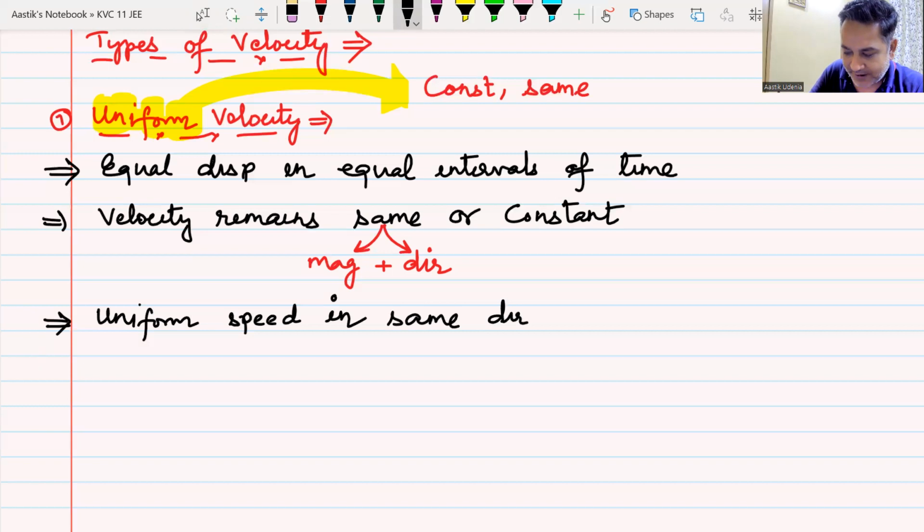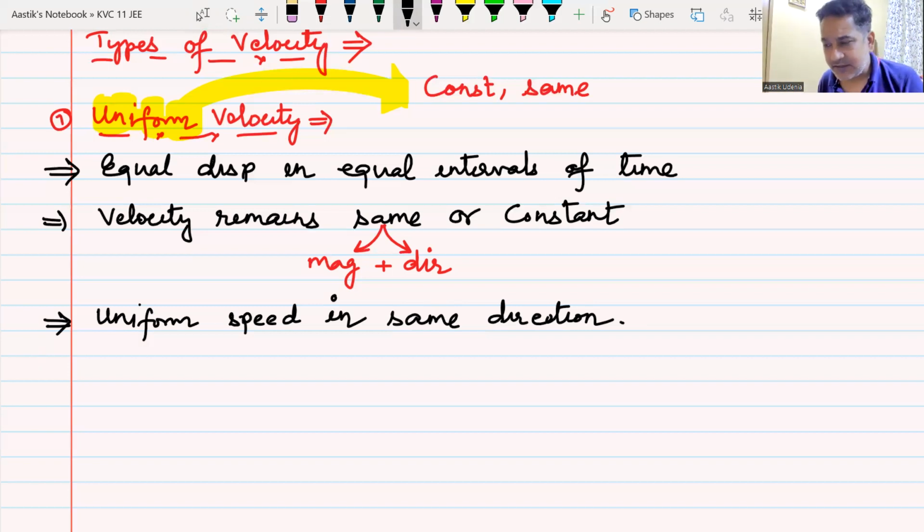Now, imagine what I said at the beginning of the class. I am on a bike and the speedometer of the bike always remains at 50, but I keep on turning here and there. That means I am moving with uniform speed, but since my direction is changing, I am not moving with uniform velocity.